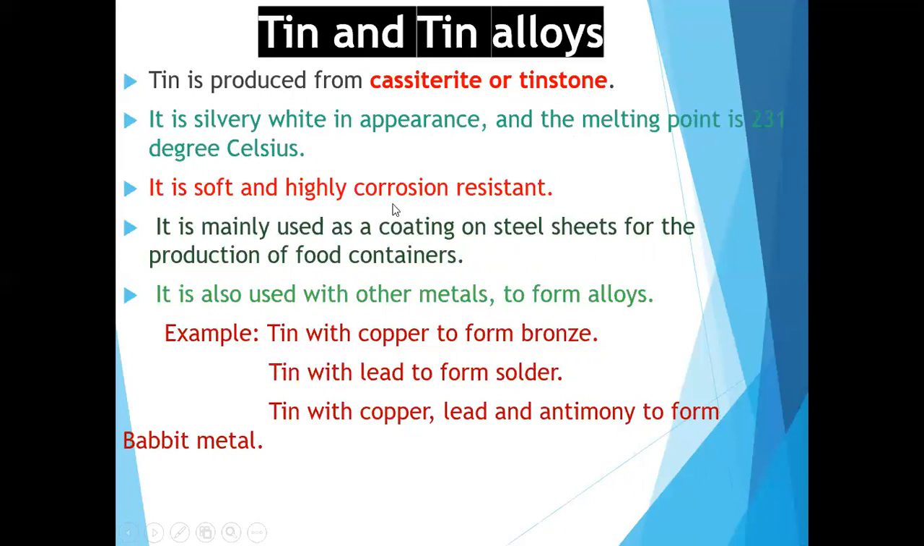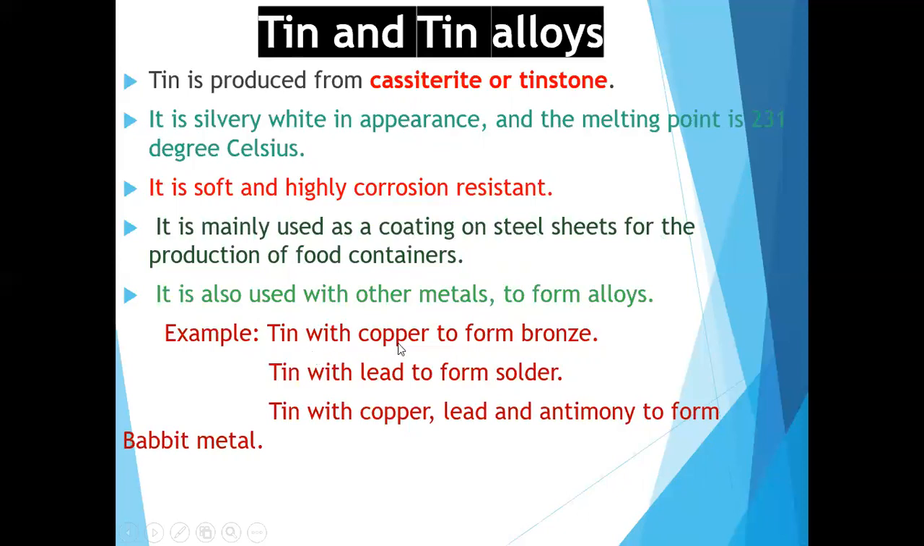It is soft and highly corrosion resistant. It is mainly used as a coating on steel sheet for the production of food containers. For making food containers, we use steel sheet coated with tin. Because it is a corrosion resistant material, it is also used with other metals to form alloys.